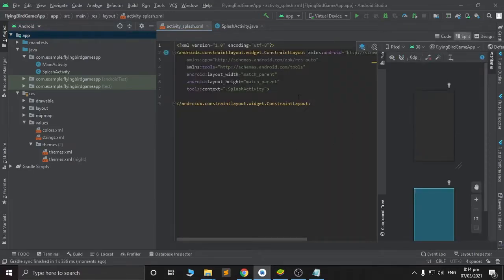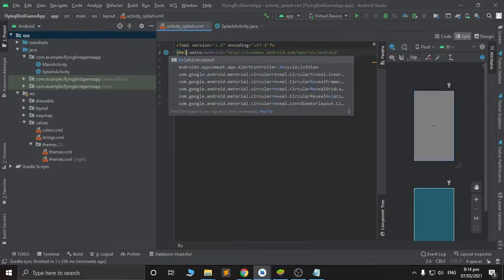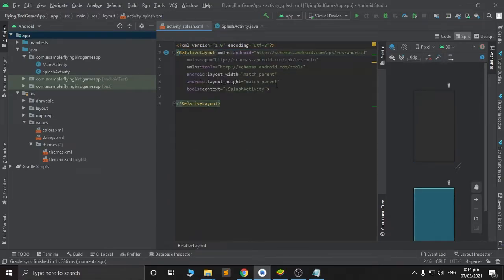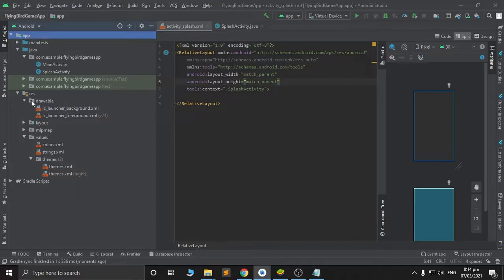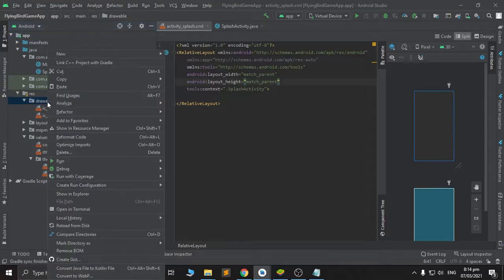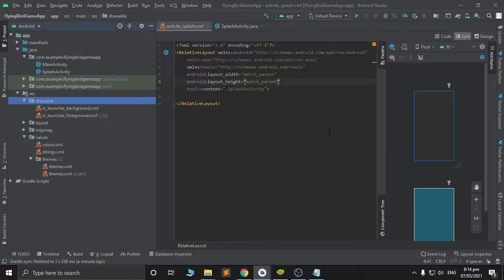Click split. Let's change this to relative layout. Then after that, go to res and go to drawable. Then right click, show in Explorer.